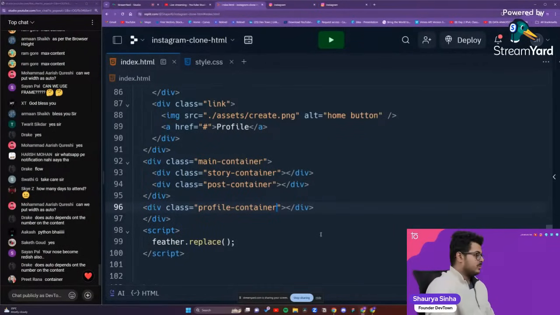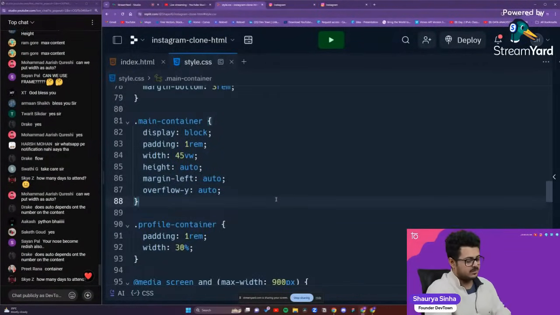Yes, does auto depend on the number of count of the auto? It depends upon a lot of different things. One of the things that it depends upon is that, yes.